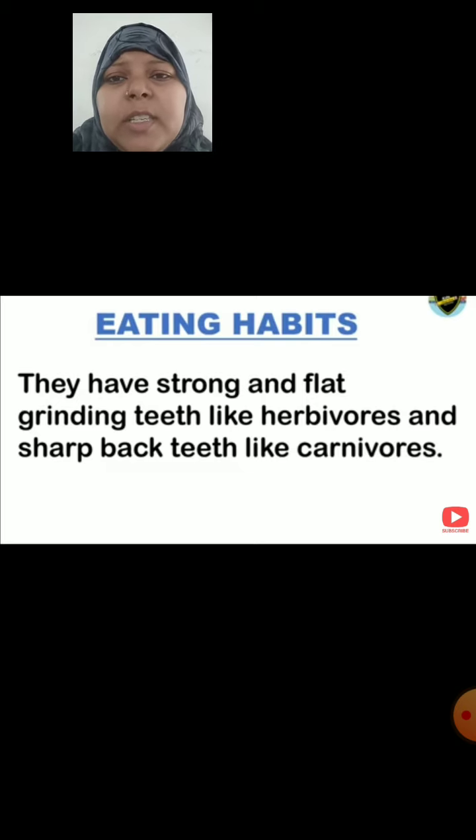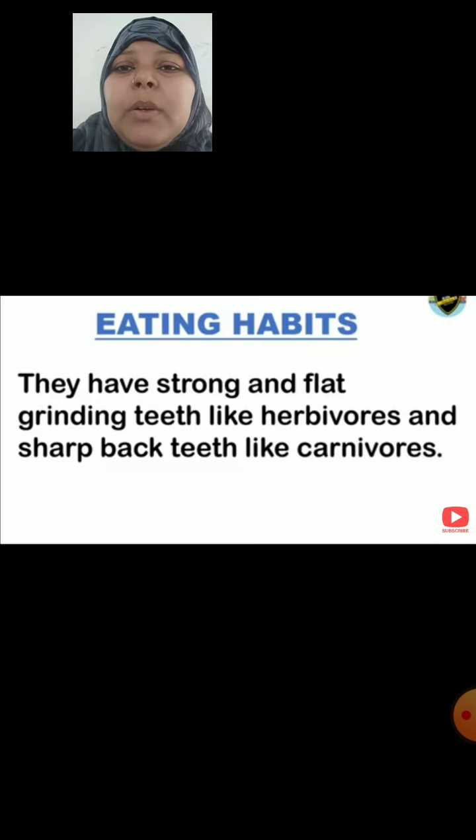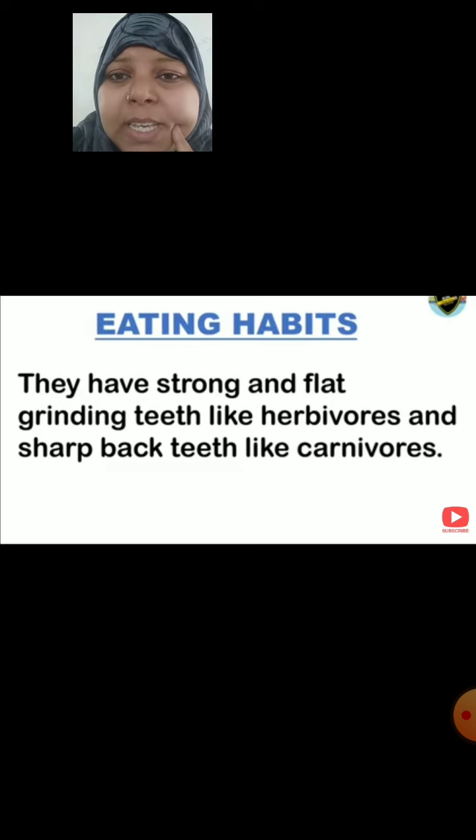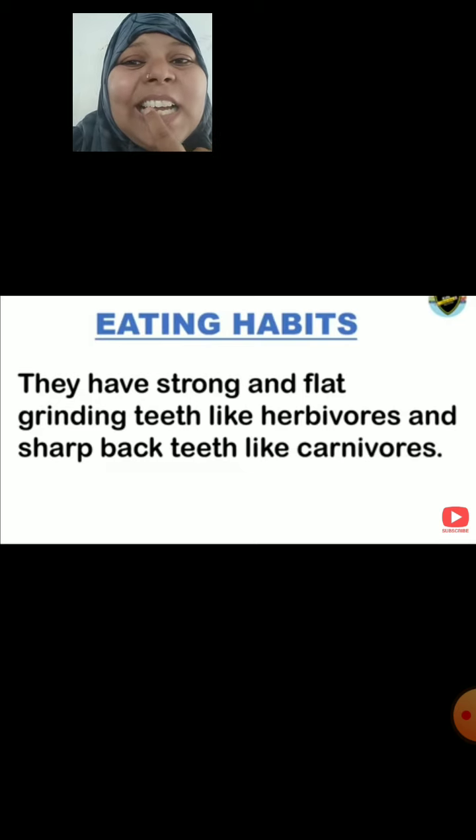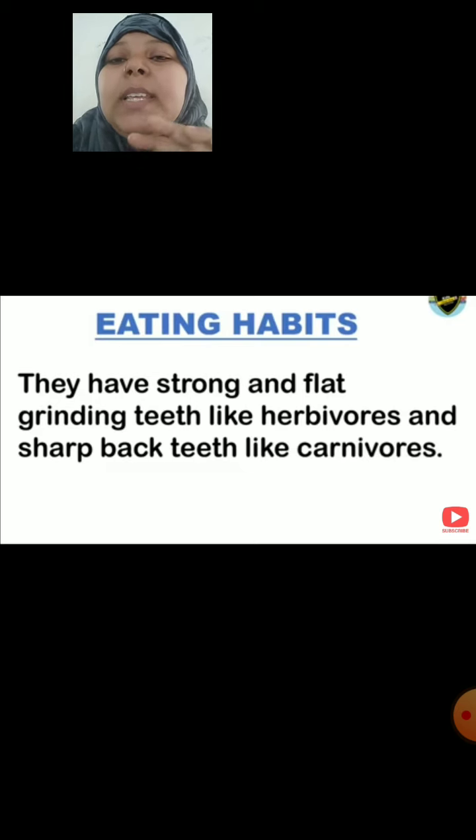It means we human beings, you can see in your mouth also, have strong grinding teeth like herbivores at the back side, and we have pointed teeth also. You can see on my face these one, two, three, and four. These are the teeth which help to tear the flesh.